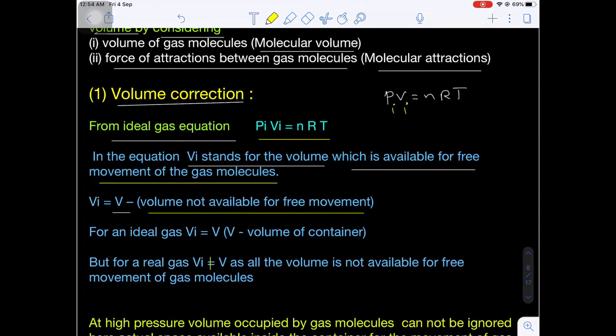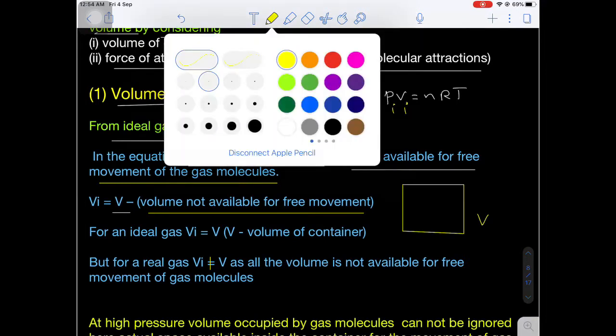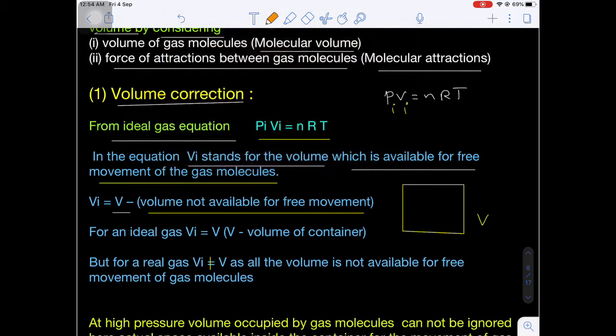For an ideal gas, the volume of gas molecules will be negligible as compared to the total volume of the container. Let's suppose I am taking a closed container of volume V liters. Now I am taking some gas particles under high pressure. What happens?